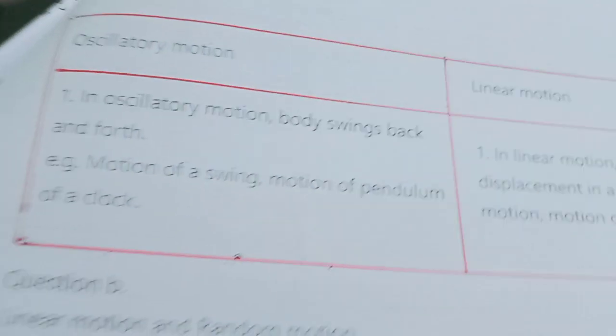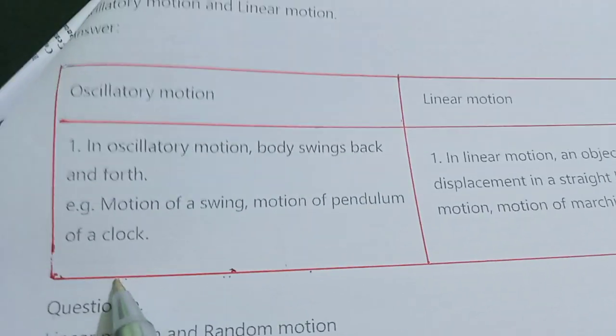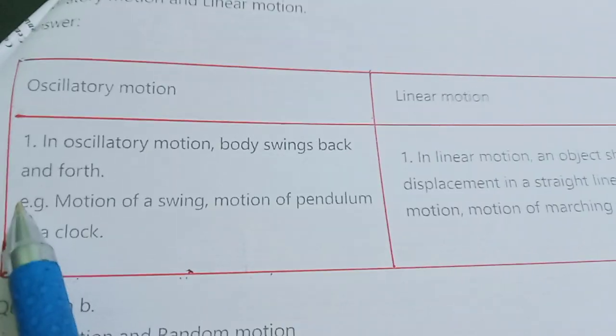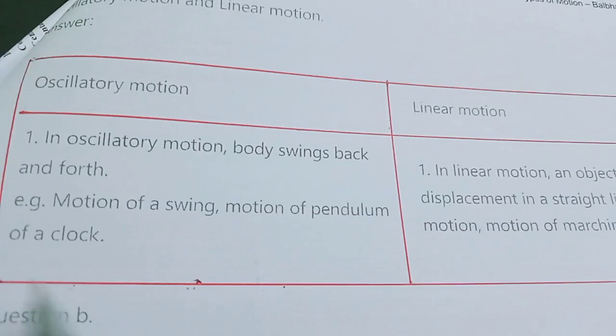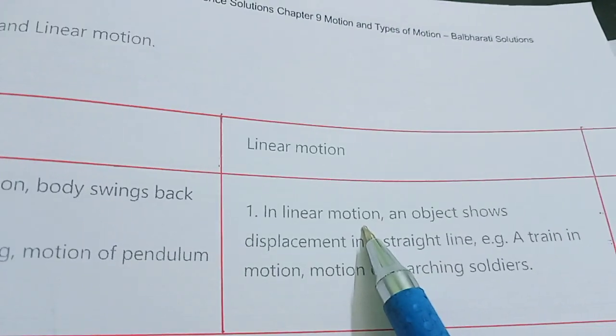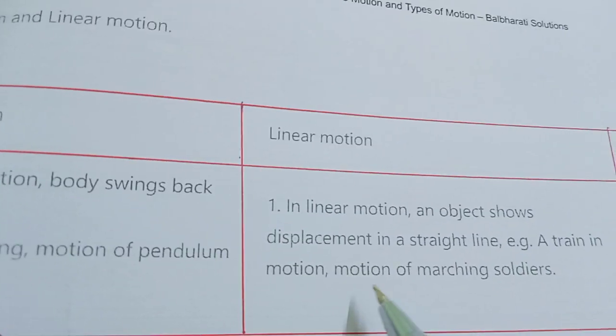Write down the difference between oscillatory motion and linear motion. In oscillatory motion, a body swings back and forth. Example is the motion of a swing or a pendulum of a clock. In linear motion, an object shows displacement in a straight line.